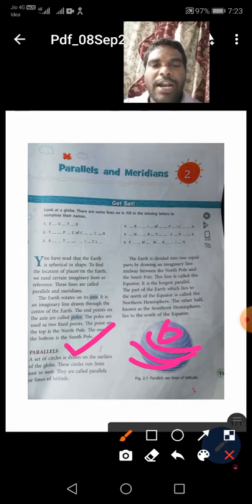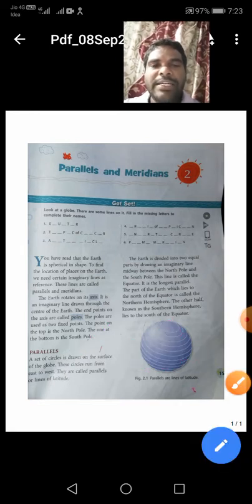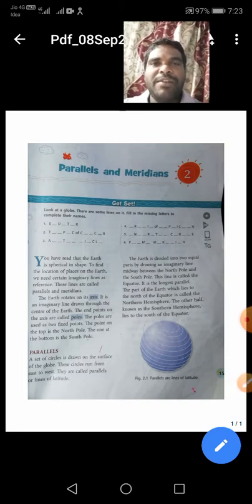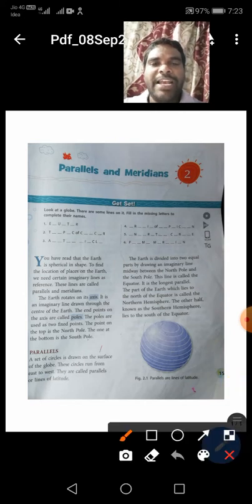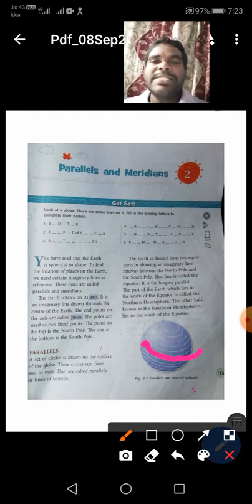And we already learned that the earth is divided into two equal parts by drawing an imaginary line. That is the middle line. It is called the equator. Above the equator means the northern hemisphere. Below the equator means the southern hemisphere.